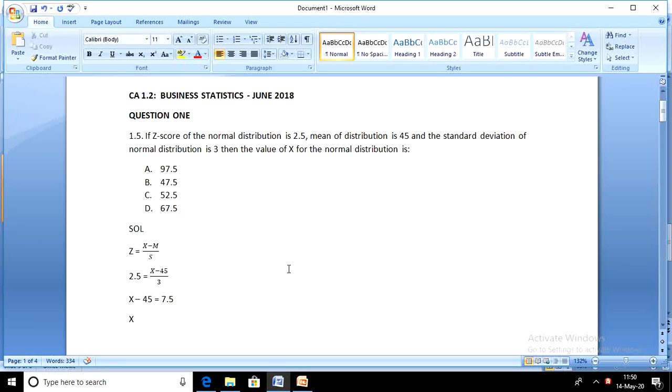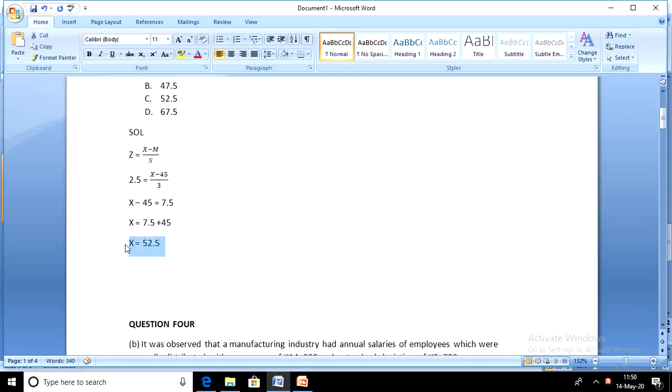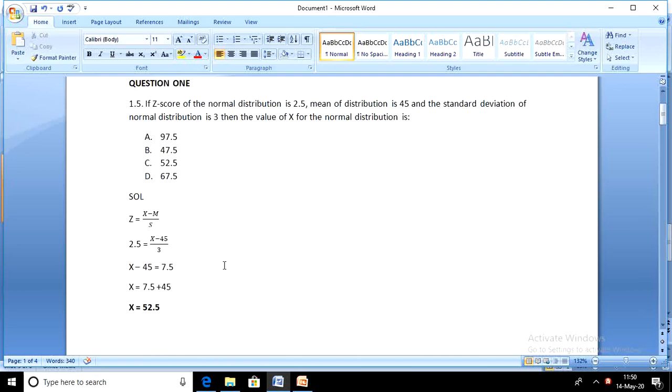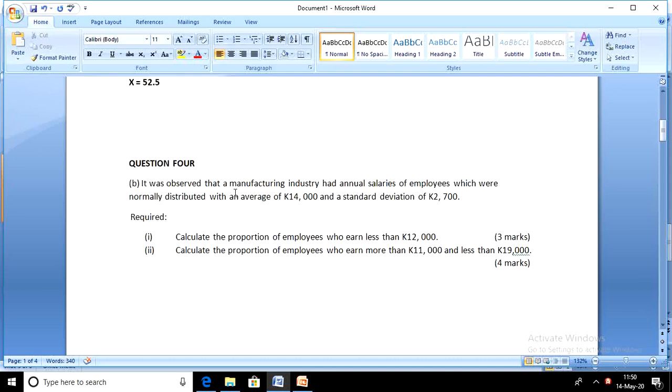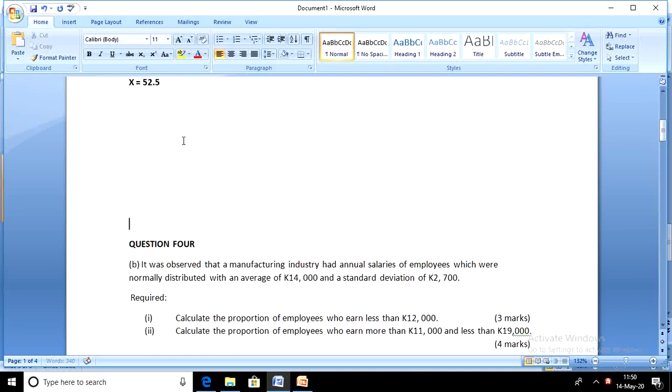So x will be equals to 7.5 plus 45. What will be the value of x? X will be equals to 52.5. That will be the summation of 7.5 and 45. So x is 52.5. So the correct option for this question is C. The value of x should be C. Let's move on to the next question.